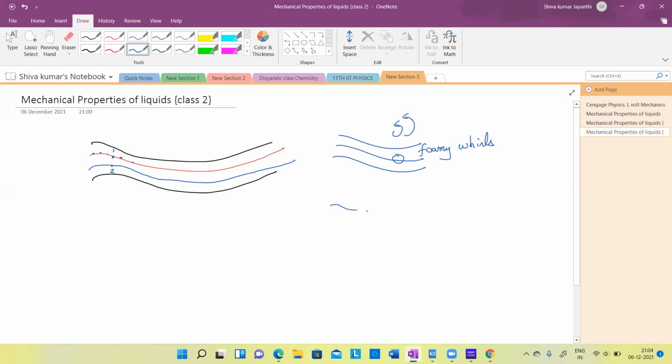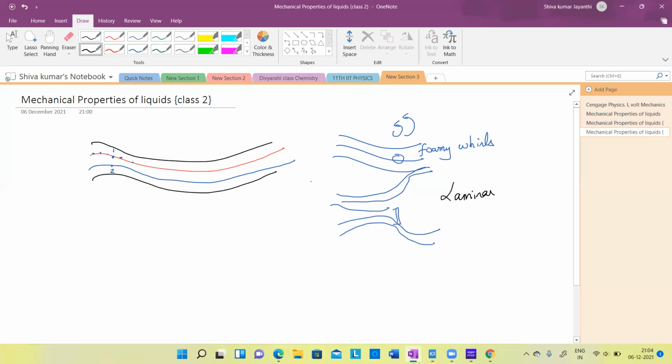If you see your textbook, if you place any obstacle, what happens? The flow would get disturbed. It will go like this. Is it or not? The flow would be disturbed and go like this. So then it's no more streamline. The flow that is not streamlined is called laminar flow, L-A-M-I-N-A-R. Laminar flow or turbulent flow.